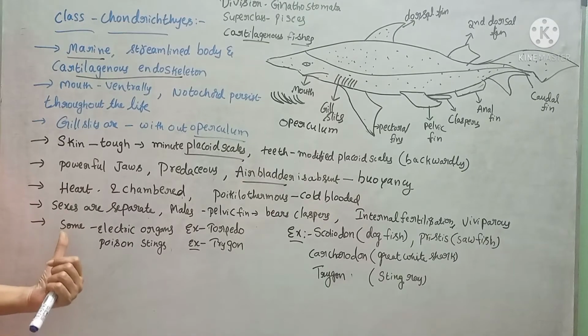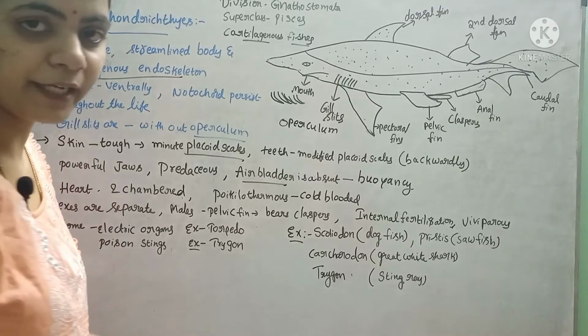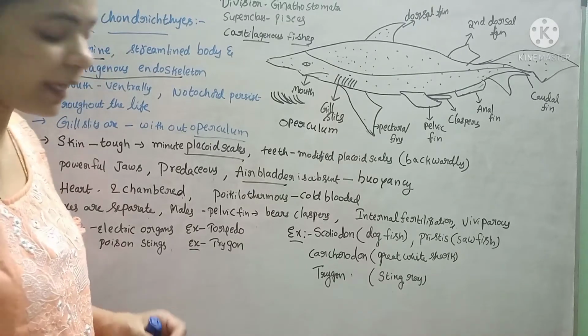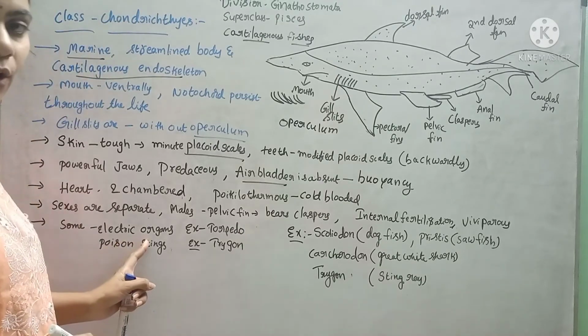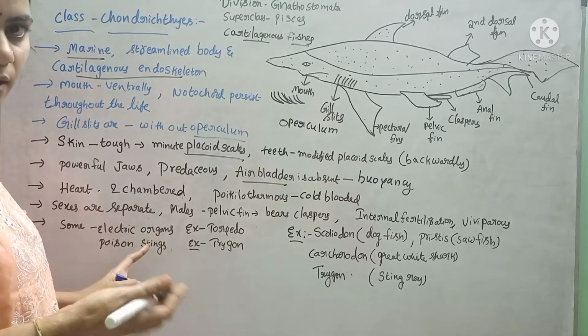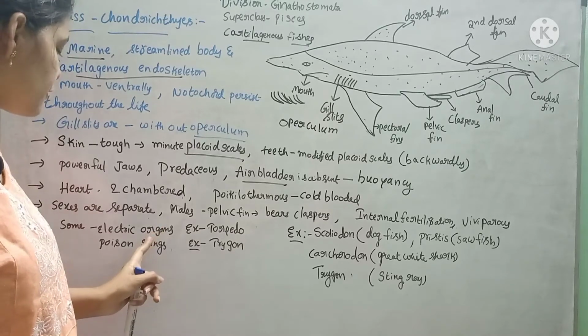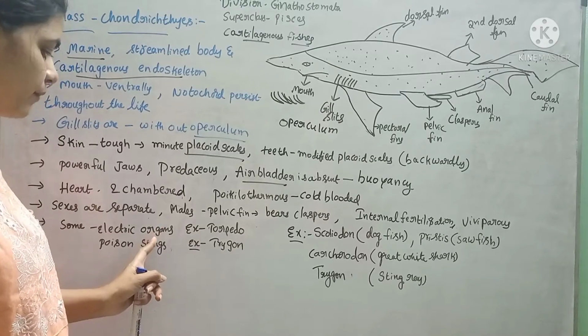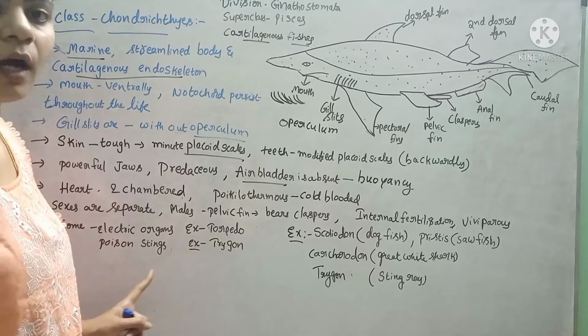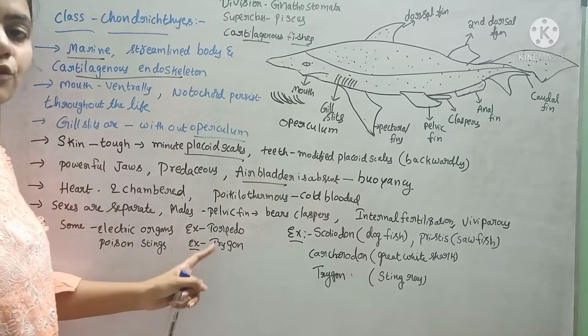To escape from predatory animals, as a defensive mechanism, some of them have electric organs to give an electric shock, and some have poisonous stings. An example of fishes with electric organs is the torpedo, and an example of fishes with poisonous stings is the Trygon.